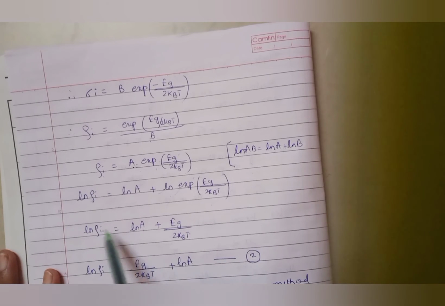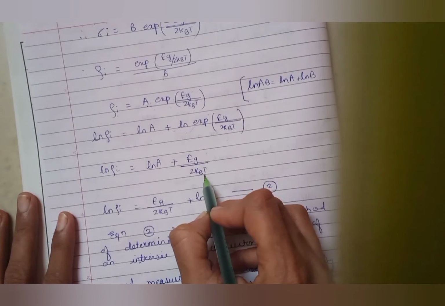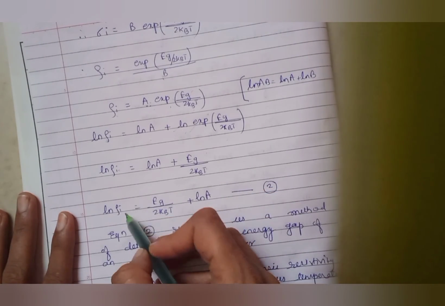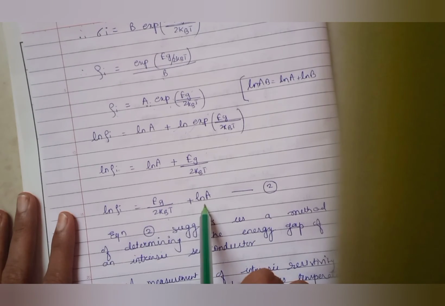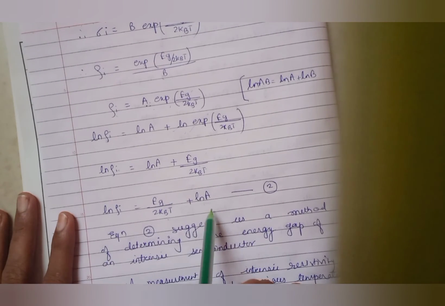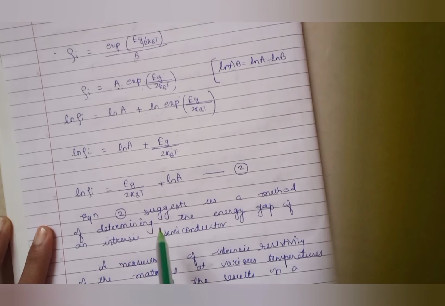So log rho I is equal to Eg upon 2 kBt plus log A.